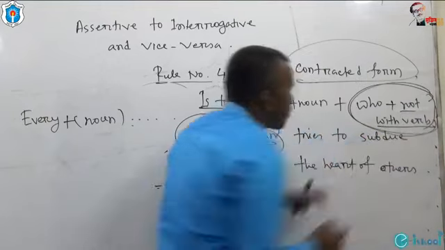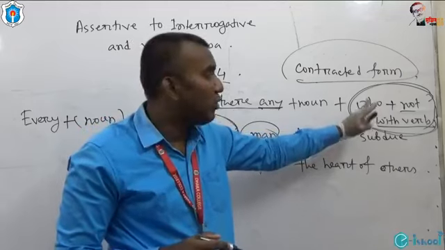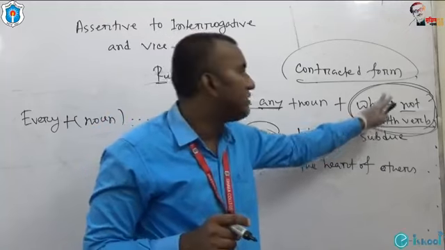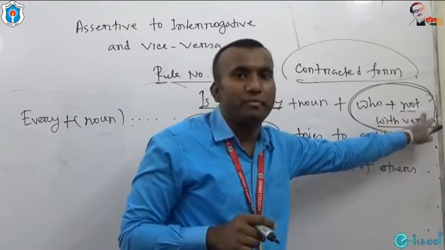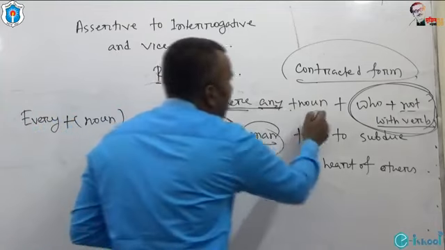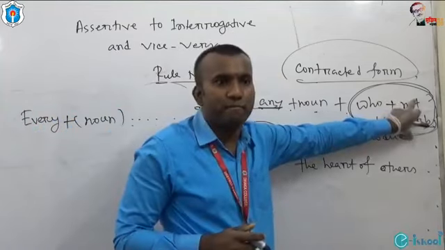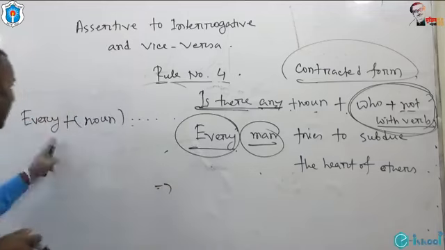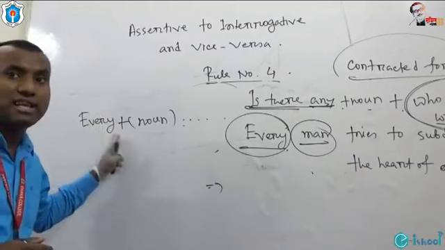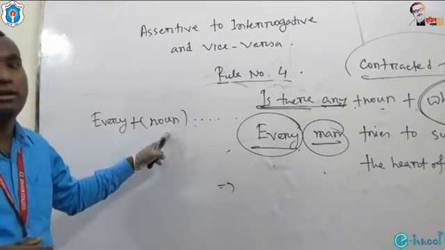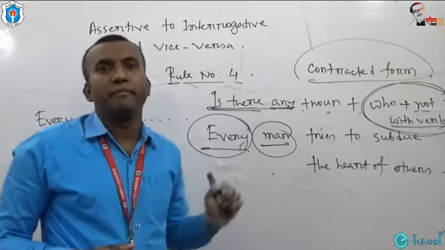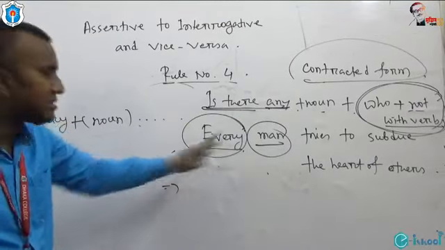This is all about rule number 3. I told you that rule number 3 must be started with who, then not with the main verb. But in rule number 4, you have to start with is there any plus noun, then rule number 3. If you get any use of every, and after this every, if you get a separate noun, you have to start with is there any plus noun, then who plus negative. So what should be the answer?